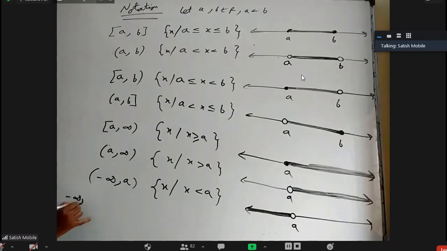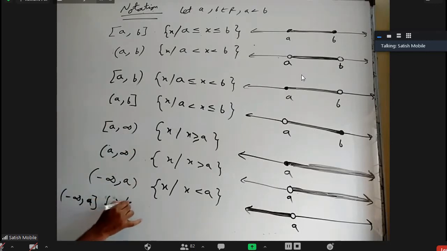And minus infinity to a closed: x such that x is less than or equal to a, which I will represent as a full circle, a is included, everything on the left of that, right side thin line.